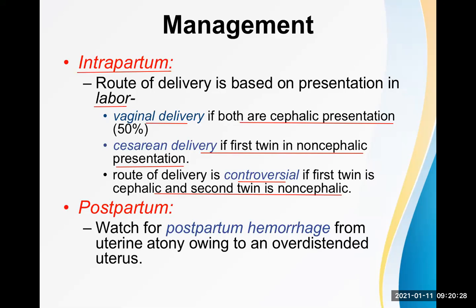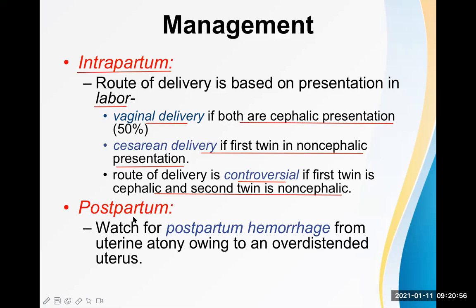But that can be a bit complicated sometimes. So if they are suspicious about this, they can go for cesarean delivery right in the beginning. But sometimes they take the challenge, deliver the first baby easily, modify the presentation of the second one, and go for vaginal delivery as well. So it depends on the treating doctor.